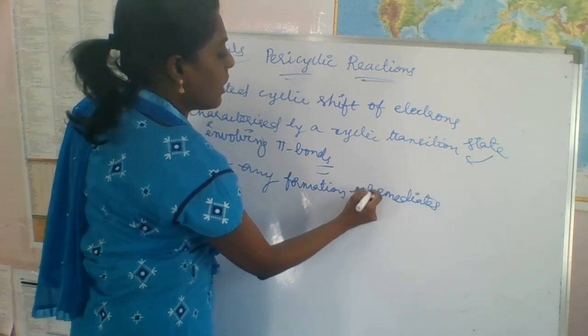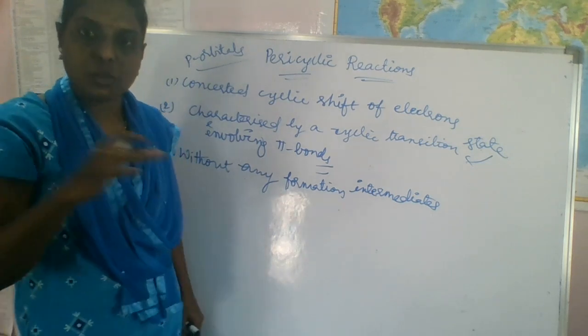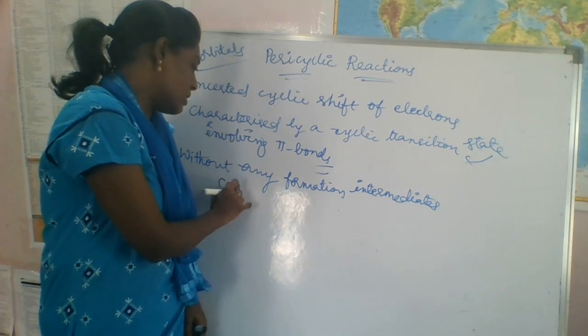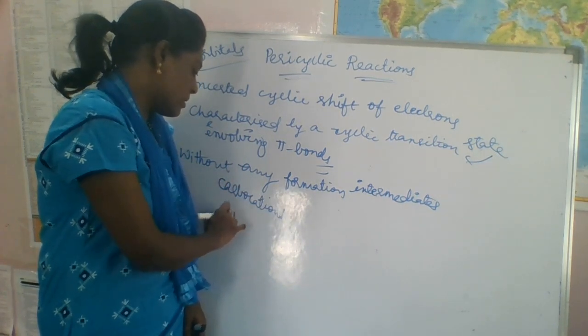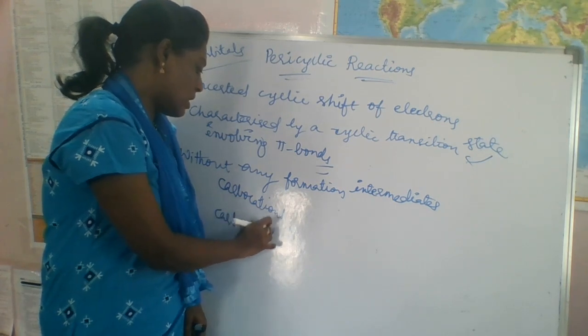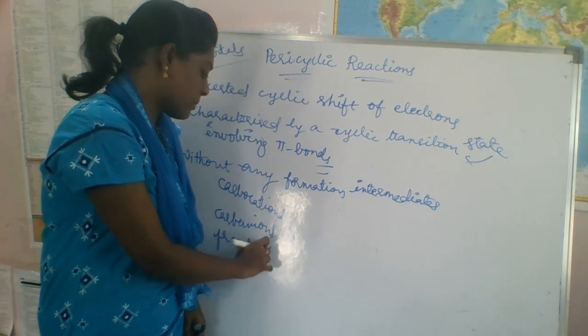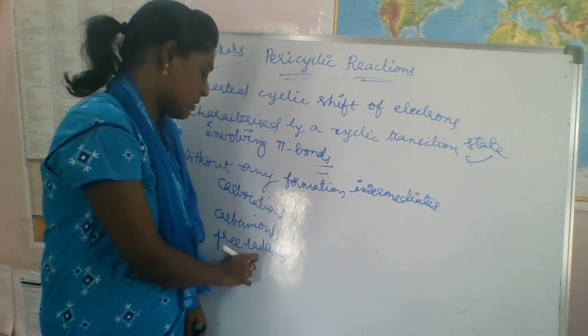Actually, in most organic reactions, the reaction occurs through intermediates like carbocations, carbanions, free radicals, carbenes, nitrenes.